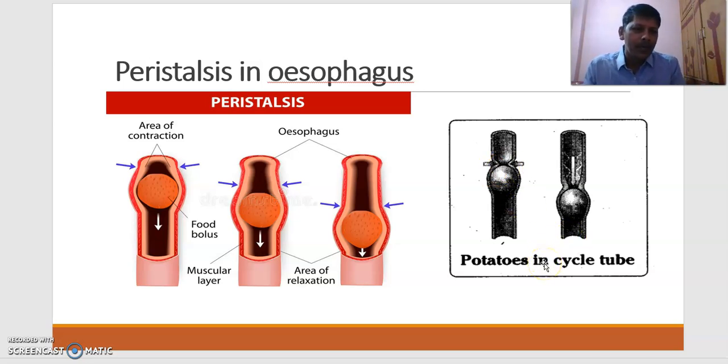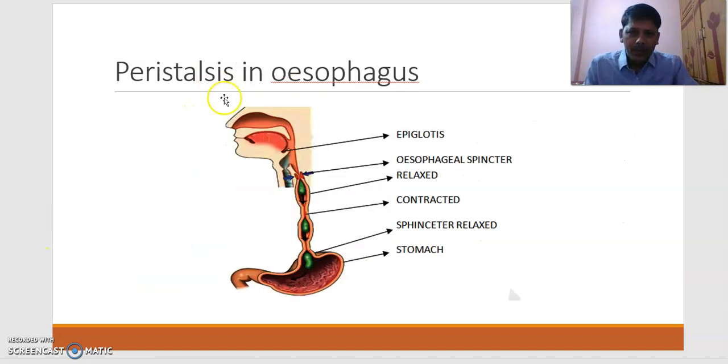We have mucus, and the bolus moves smoothly with the help of mucus. Like we apply oil on the potato, that oil layer over the potato is like mucus. Because of that oil, it moves smoothly in the cycle tube. Here you can observe peristalsis in the esophagus.